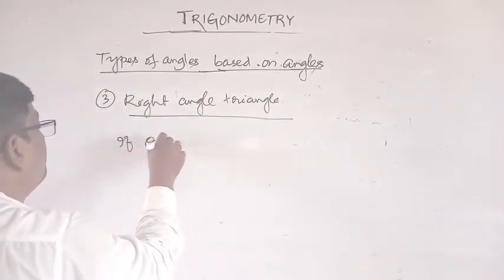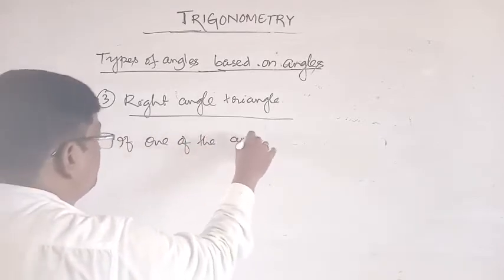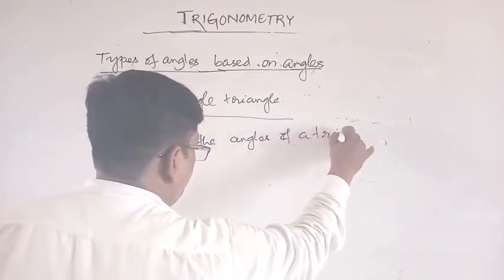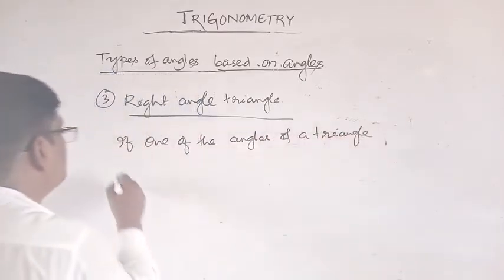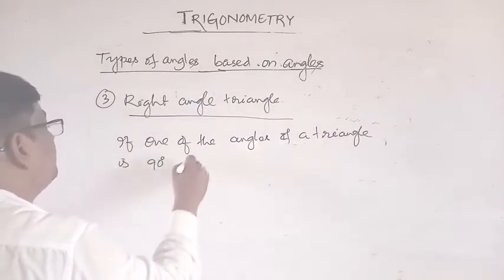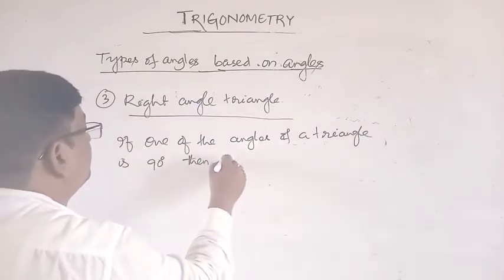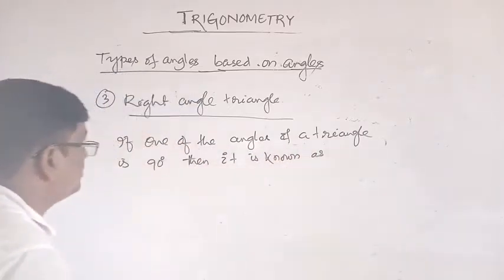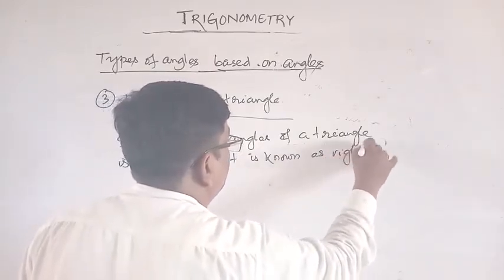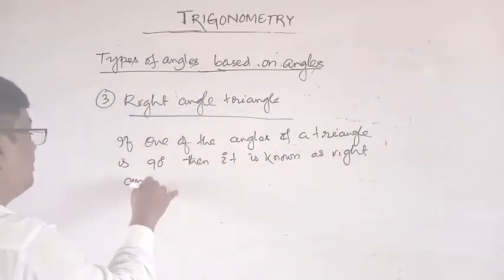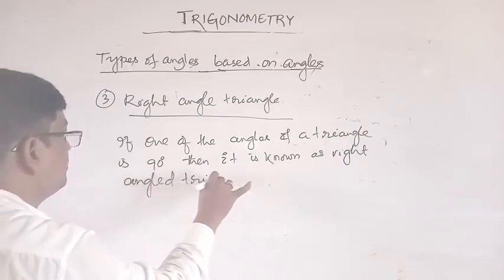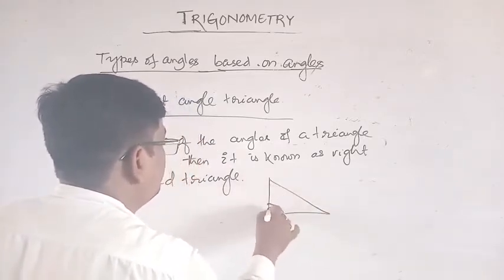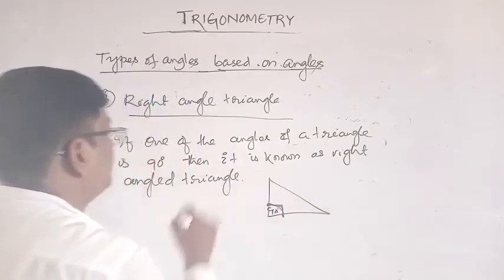If one of the angles of a triangle is 90 degree, then it is known as a right angled triangle. This is a right angle triangle. This is 90 degree. Okay, this is right angle triangle.